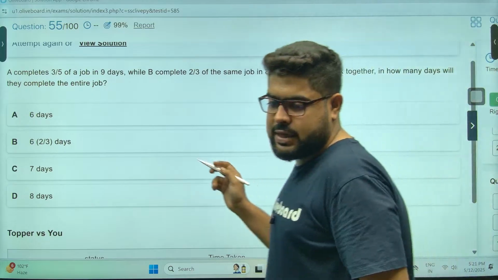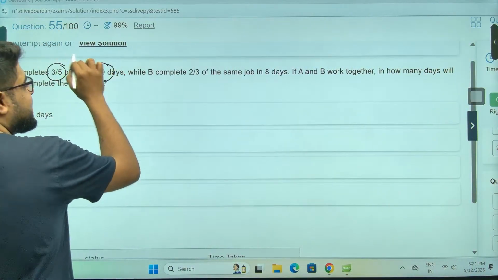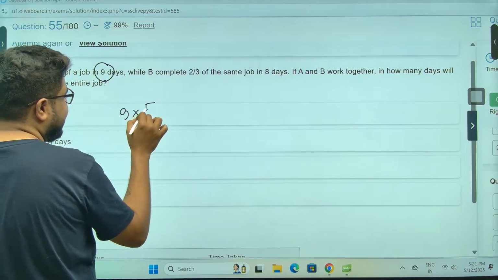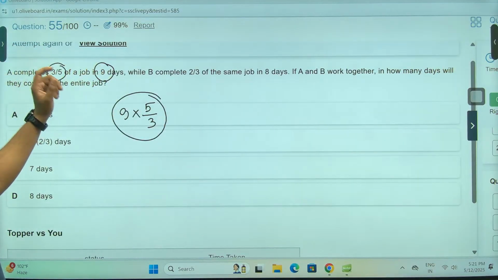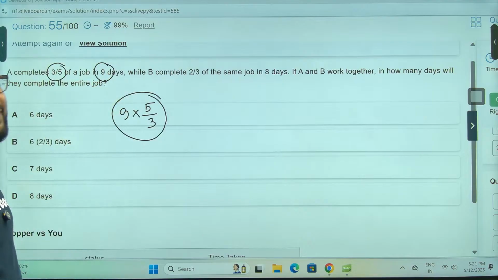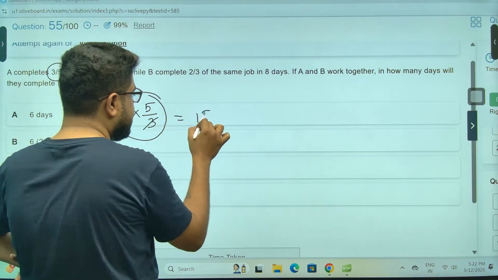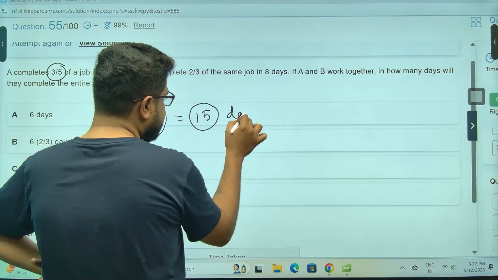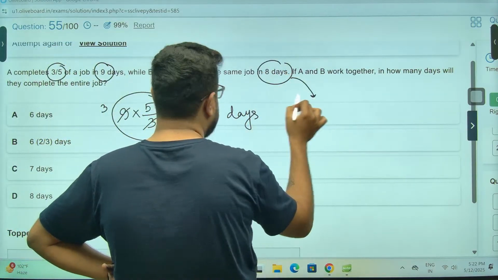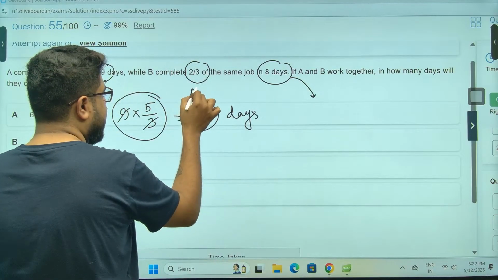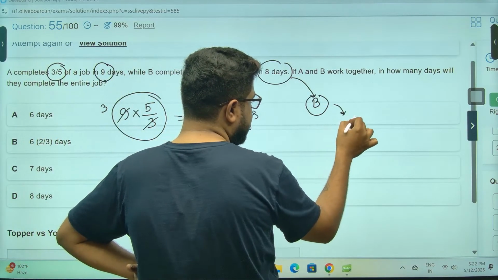Sir, 3/5 of the work in 9 days. So total work, so 9 into 5 by 3 days, right? We all know 3 parts of the work in 9 days, so 5 parts will be in 5 by 3 days. So this is 15 days, sir. 15 days. So now 2/3 in 8 days. So again, this is for A. For B, it will be, sir, 8.